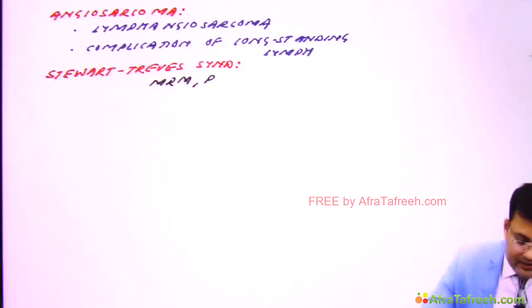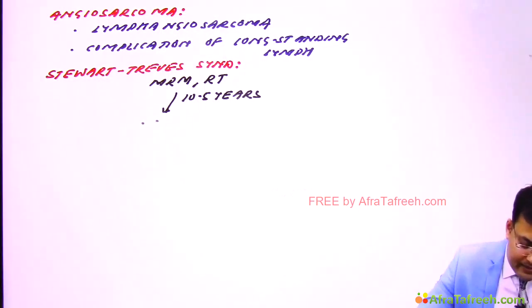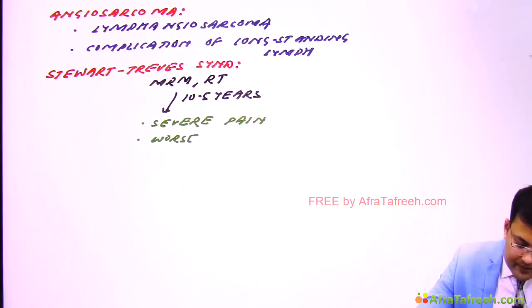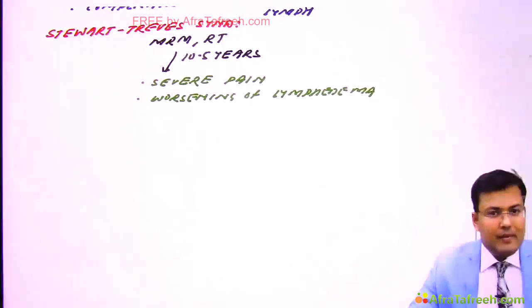Now see the sequence of events here. MRM is done. The patient receives radiotherapy. After 10.5 years, there is severe pain over the affected limb. Clear? There is worsening of lymphedema, and there are subcutaneous nodules with hemorrhage and ulceration.